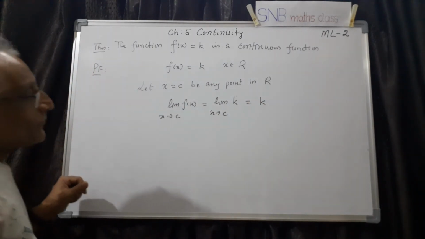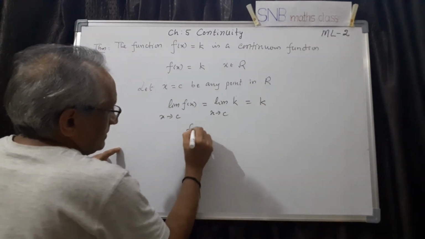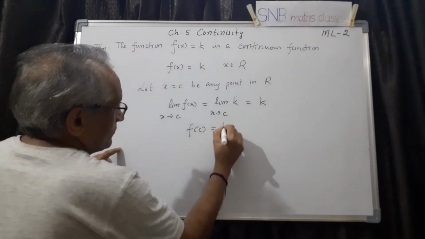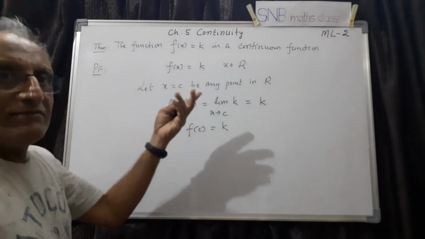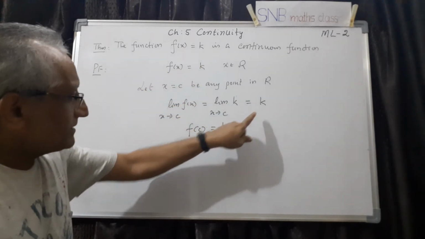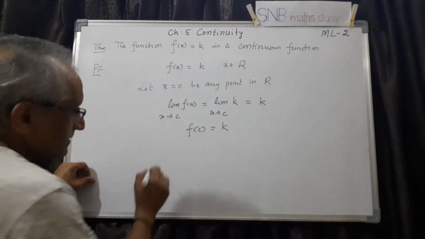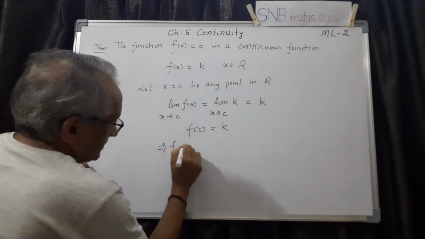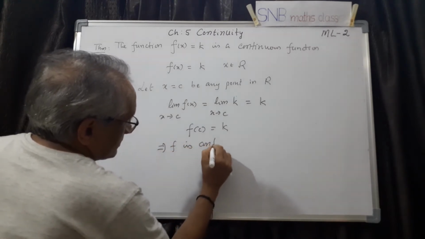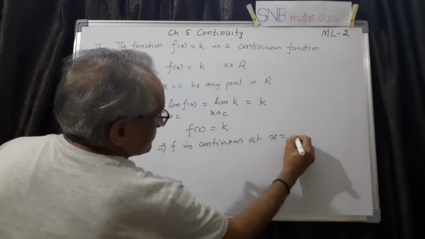Now, what about f of c? This is also k only, because f of x is k means it should be k for c also. So the limit is the same as the value of the function at c. This implies f is continuous at x equal to c.